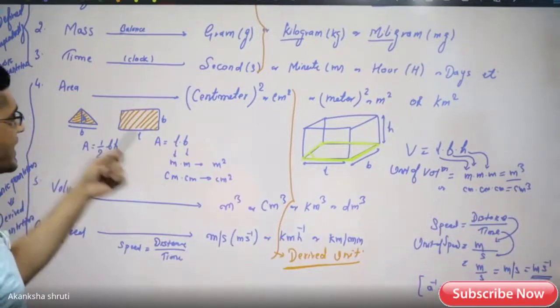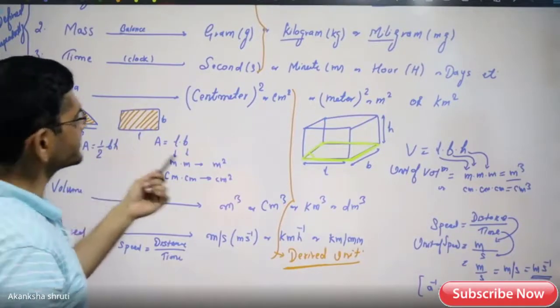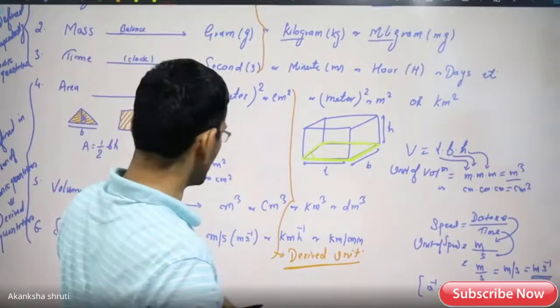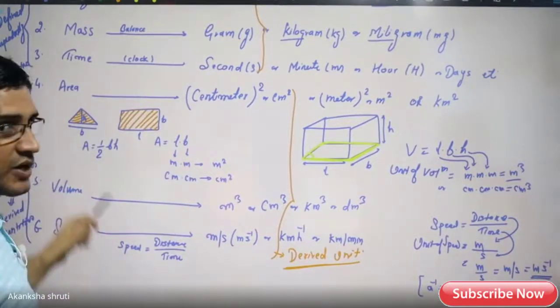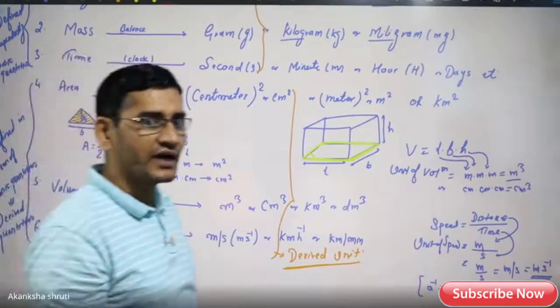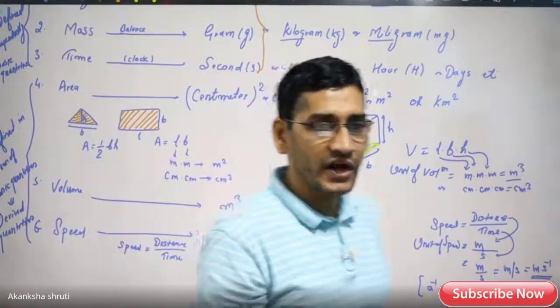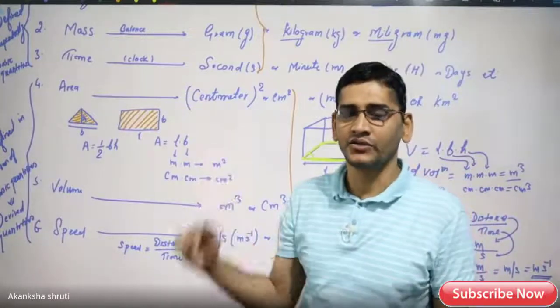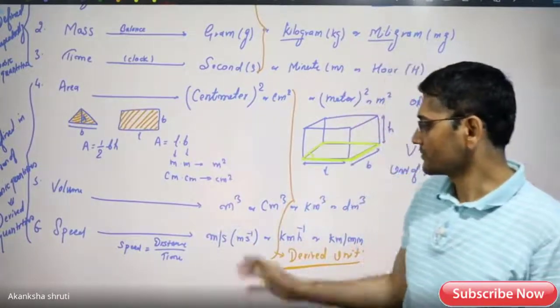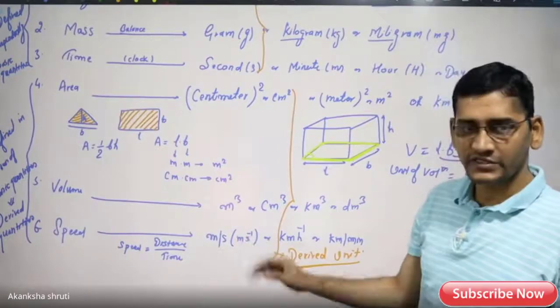Like area is nothing but length into breadth, it is in centimeter square. So such quantities which can be expressed in terms of basic quantities are called derived quantities, and their units are called derived units. So it was all about this. So let us stop the class here.